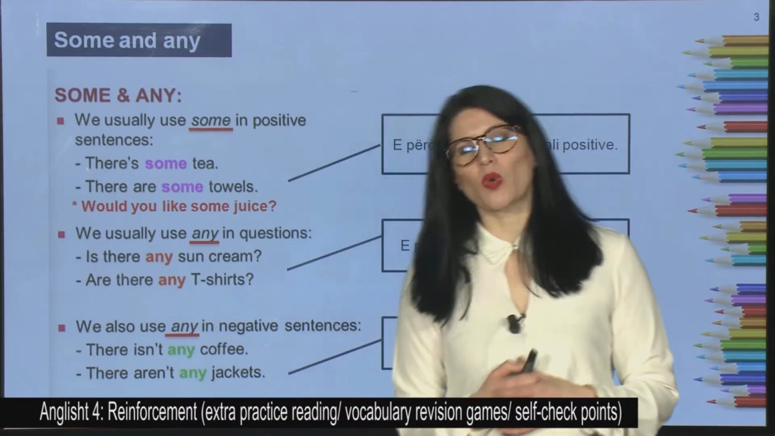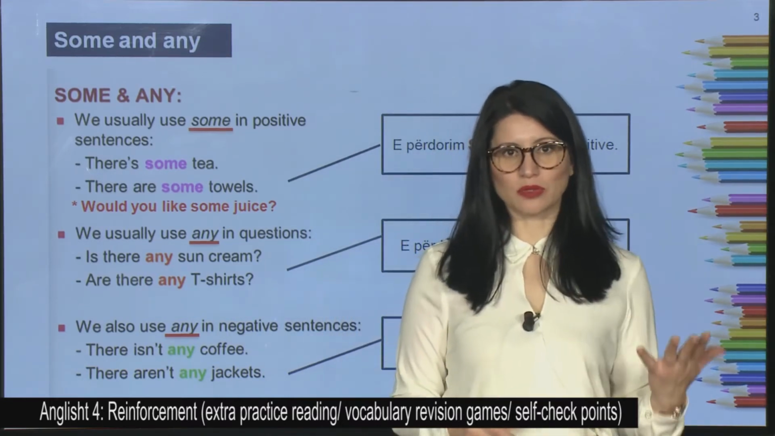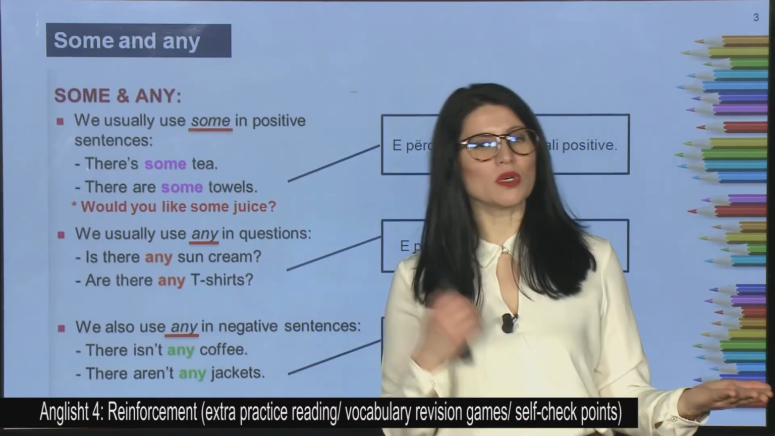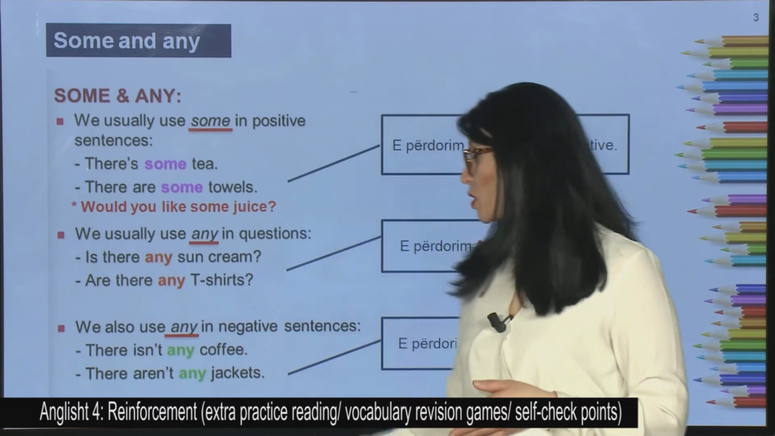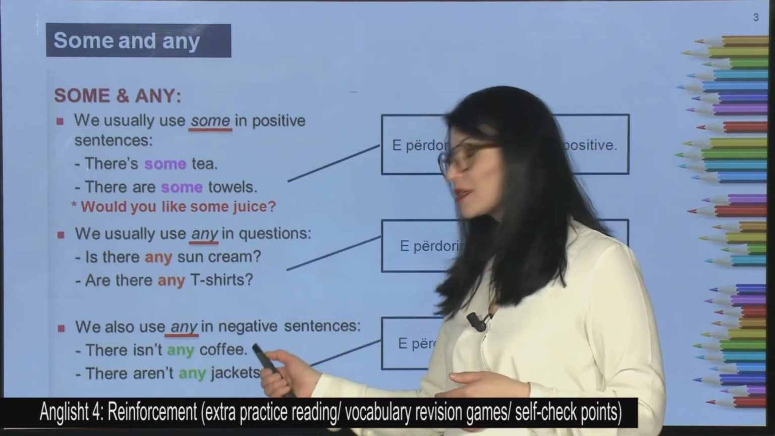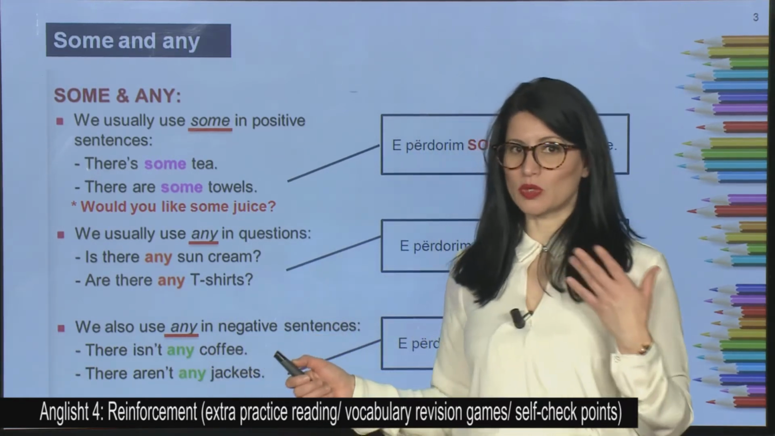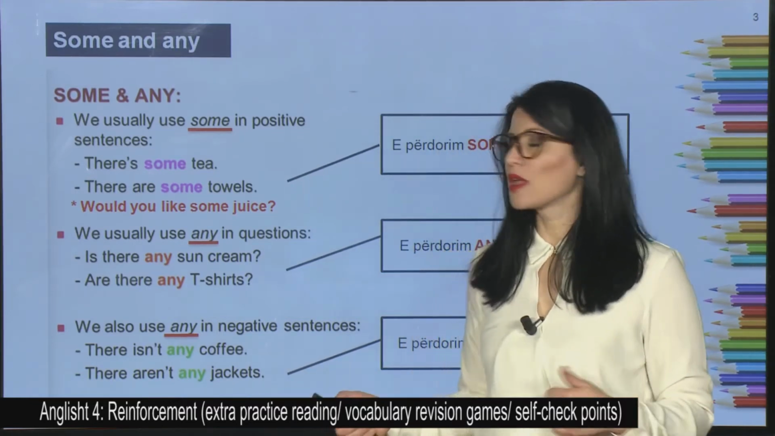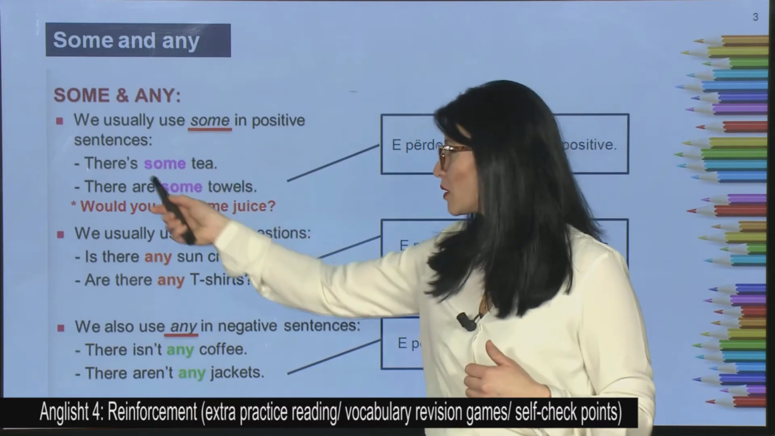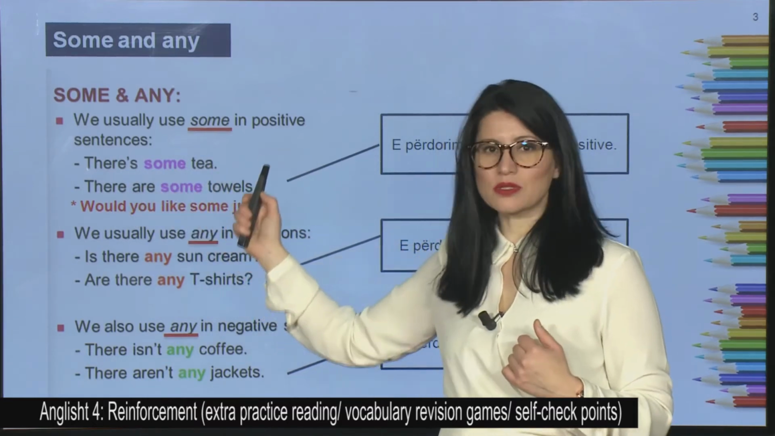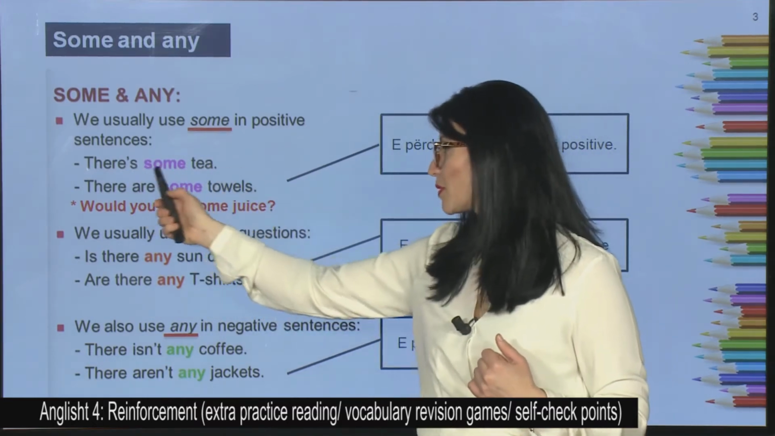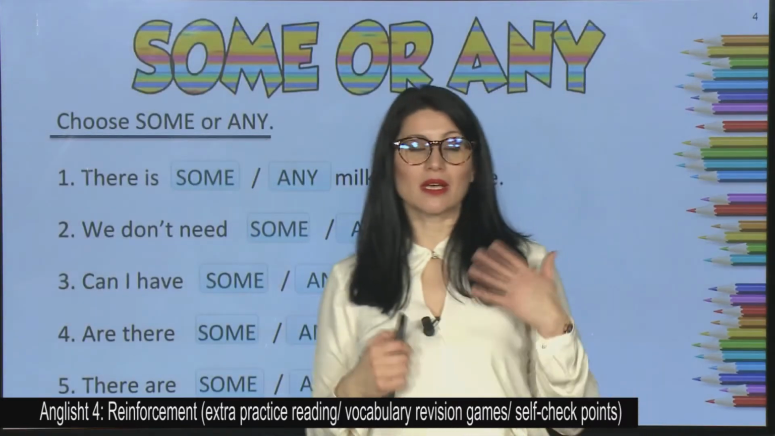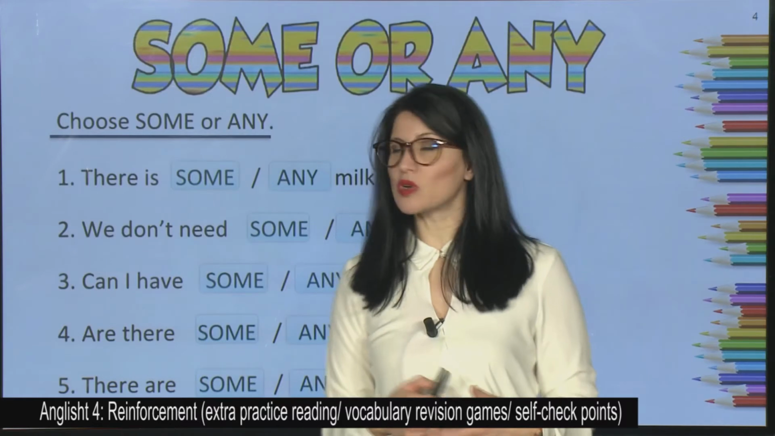Be careful. We divide nouns in countable and uncountable. We use any with uncountable nouns, but we use a or an with countable nouns in singular. And we use some with uncountable nouns in affirmative sentences. For example, there is some tea. Now, let's go on with an exercise using some or any.